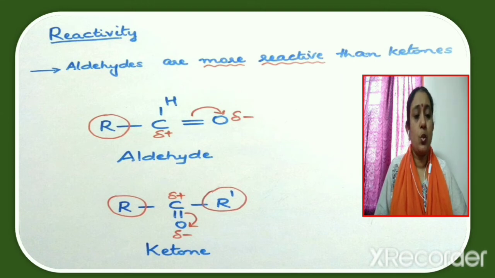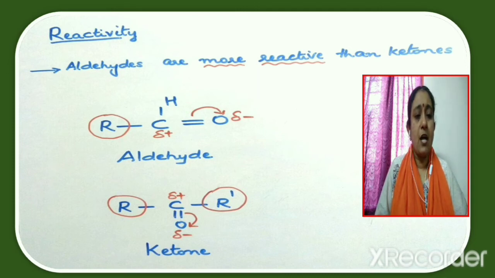It is due to two reasons, steric and electronic reasons. Now what is meant by steric reason and electronic reason? For that, consider the aldehyde RCHO and the ketone RCOR'. Now in both aldehydes and ketones, we know that a carbonyl group is present and the carbonyl group is polar, with oxygen forming the negative end and carbon forming the positive end.